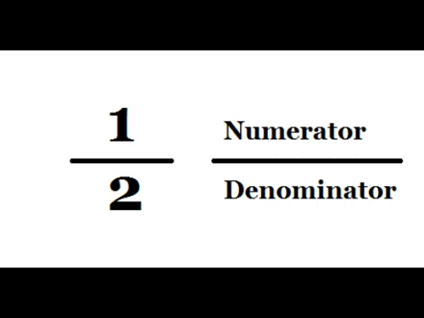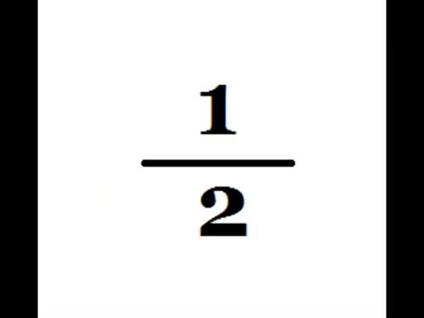The number on top of the line is called a numerator. Inani eliphezu komgca libizwa inani eliphezulu. The number below the line is called a denominator. Inani elisezantsi komgca libizwa inani elisezantsi. There is always a dividing line between the numerator or the top number and the denominator or the bottom number. Njalo kukho umgca owahlula inani eliphezulu kwinani elisezantsi.